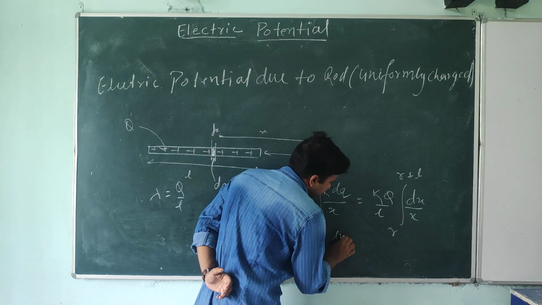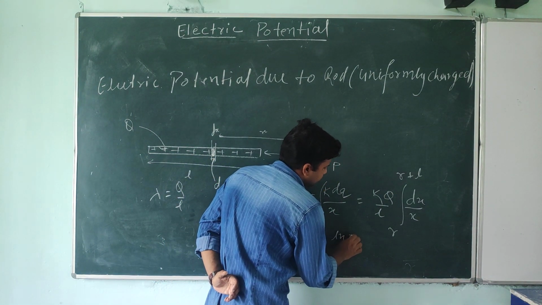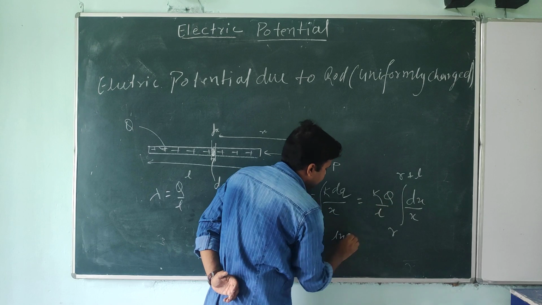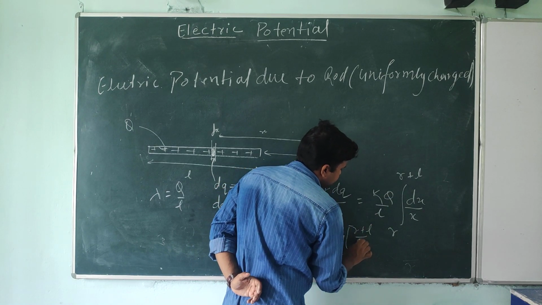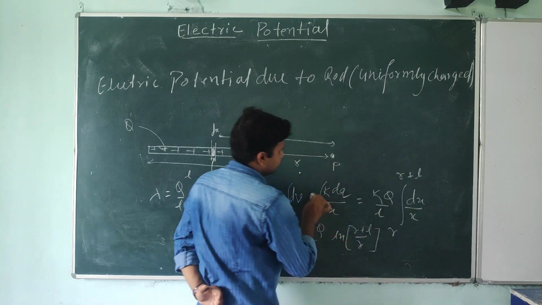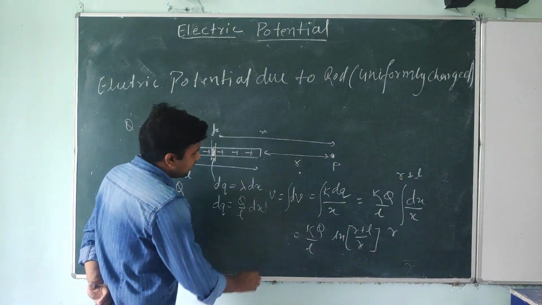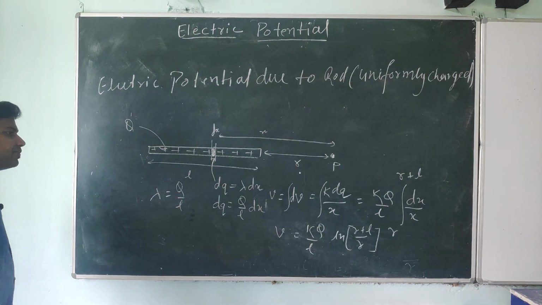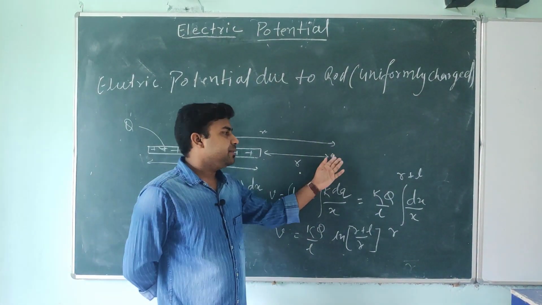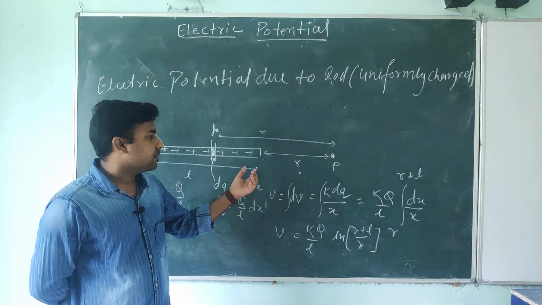So I am writing here ln x. Upper limit is R plus L and lower limit is simply R. This is the electric potential due to a uniformly charged rod at P point, and P is R distance far from this rod.